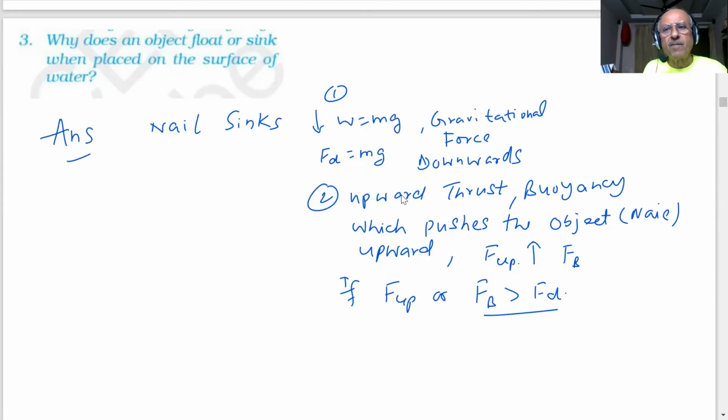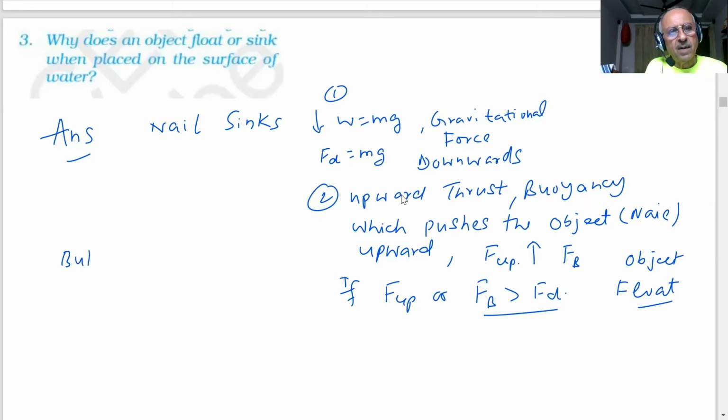The object will float. Because upward thrust is more than the downward force, the object floats.